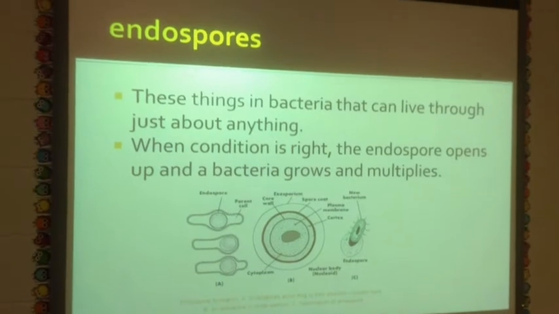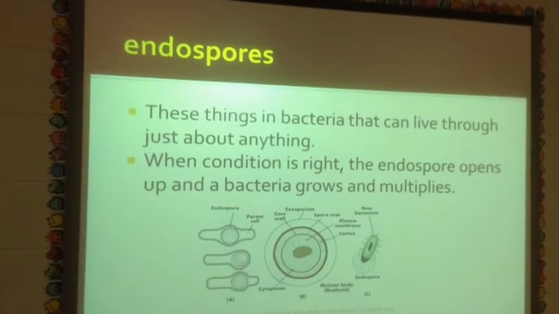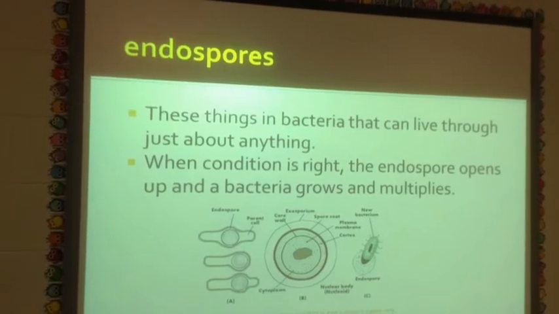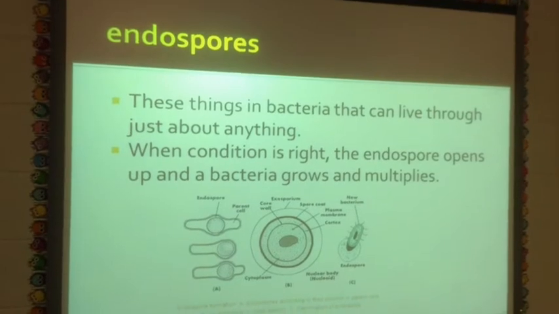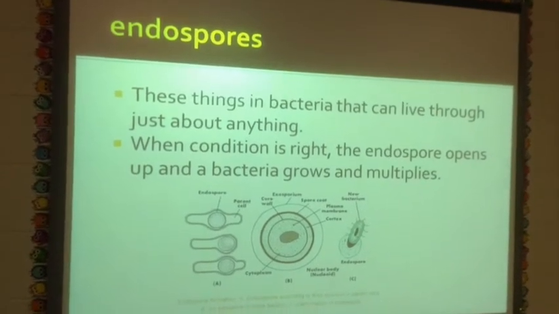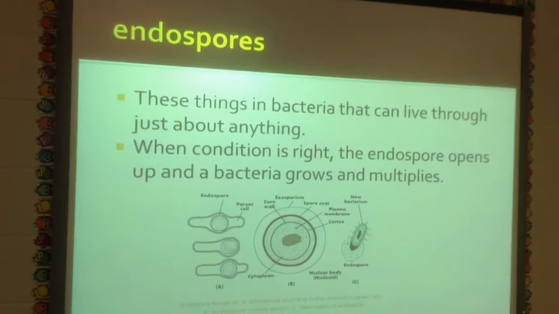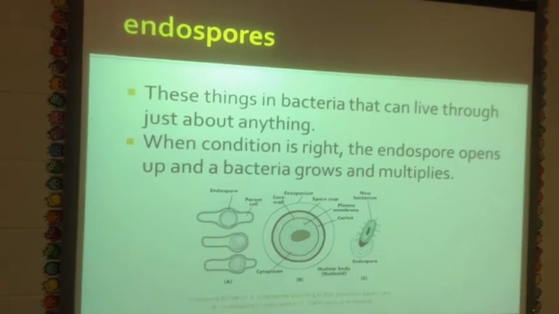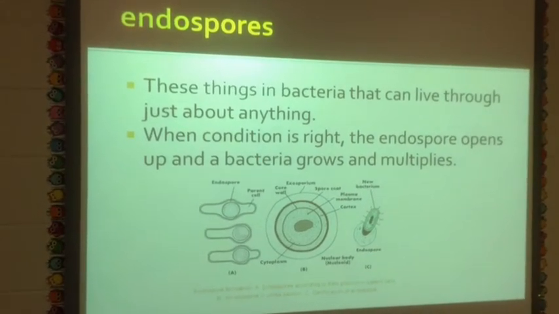Endospores are really cool things about bacteria. Endospores are these things that bacteria can live in through just about anything. So bacteria is going to outlive all of humankind most likely. When the conditions are just right, the endospore will open up and a bacteria will then grow and multiply. So if you notice in the picture, you have the endospore with the bacteria there in the middle. The endospore helps protect it.